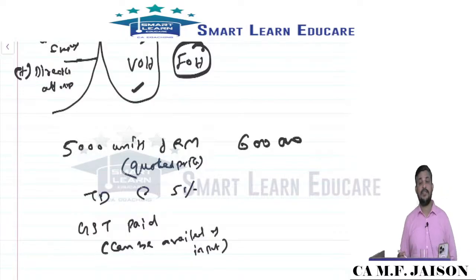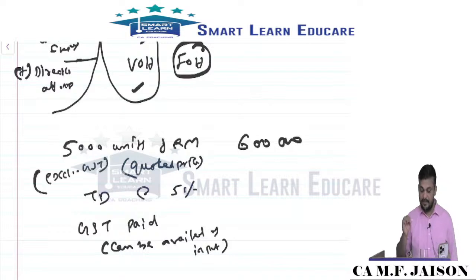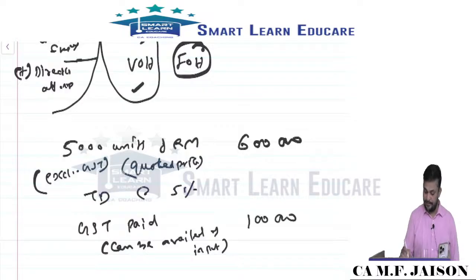So 5,000 units of raw material. The quoted price is 6 lakhs, the trade discount is 5%, and this is excluding GST. The GST paid can be availed as input, which is given in the problem as say 1 lakh.